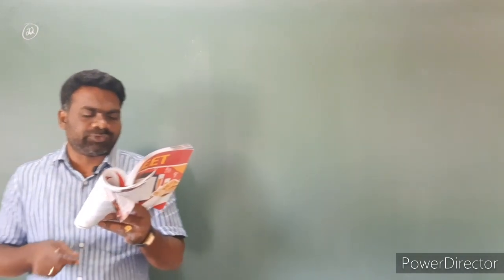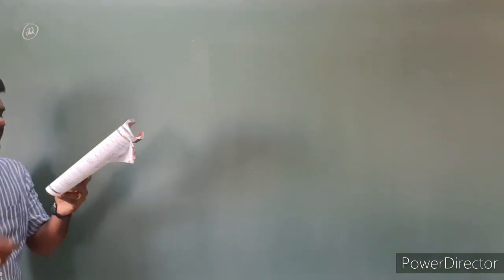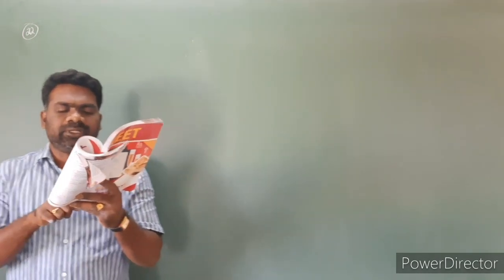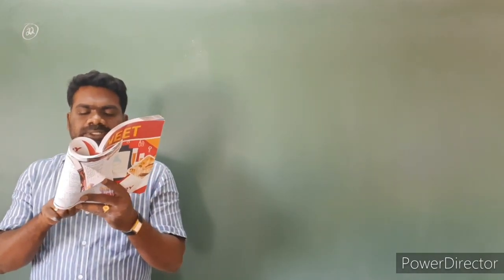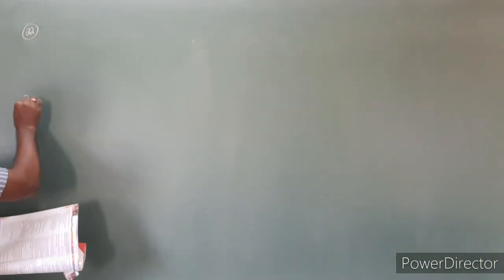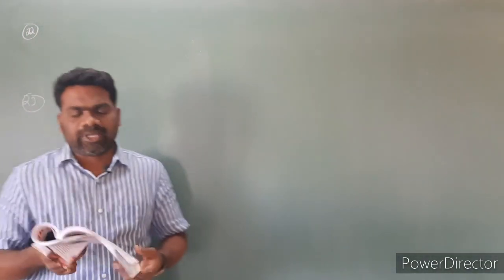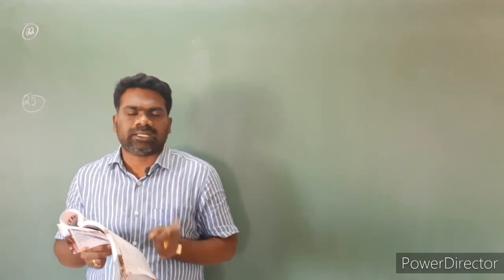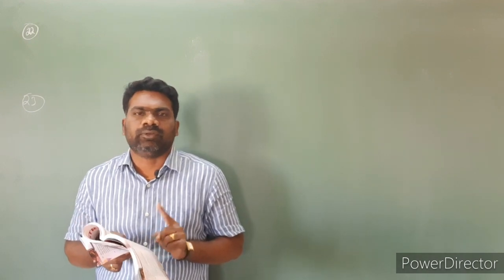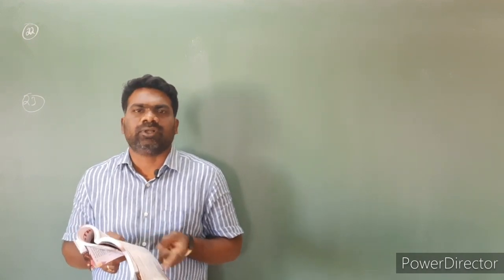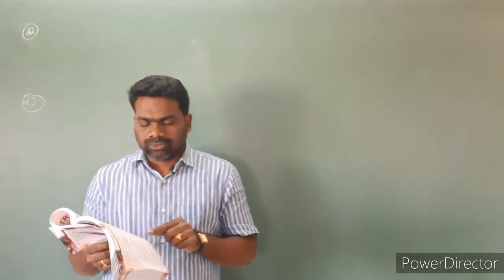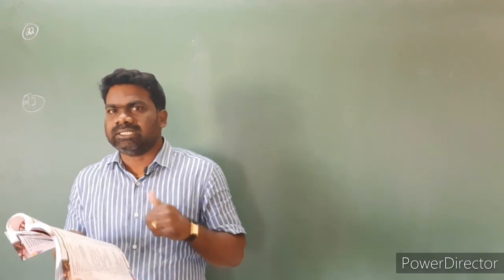Next, question number 23. The value of Kc for the reaction N2 plus 3H2 gives rise to 2NH3 depends on: option one, temperature; option two, pressure; option three, collisions; and option four, concentration. I already stated the point: the value of equilibrium constant does not depend upon the initial concentrations of reactants and products, the catalyst, the concentration, pressure, and volume of the vessel.